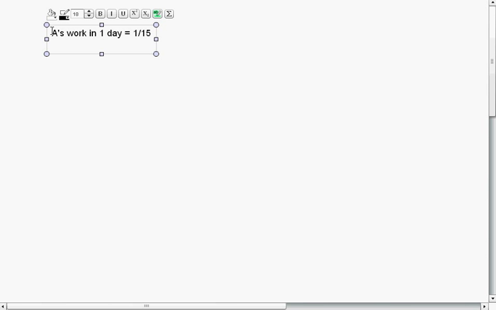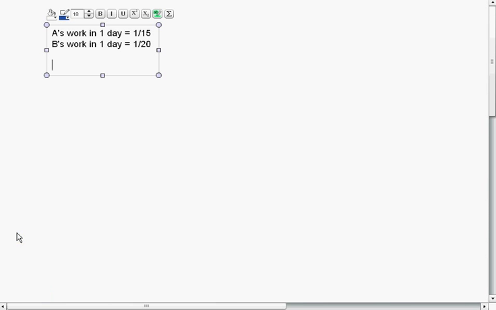In similar way, if A is able to finish whole work in 15 days, his 1 day work will be 1 upon 15. In the same way, B's work in 1 day will be 1 upon 20. That's given in the question that B can do whole work in 20 days.